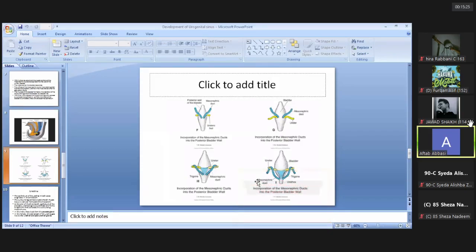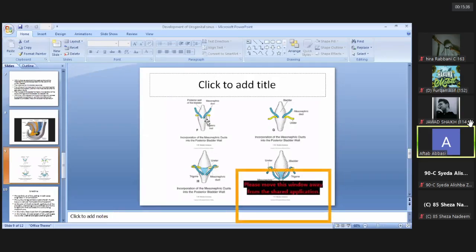The urinary bladder itself is derived from the upper dilated part, the vesical part, of the urogenital sinus. Another structure that opens into the posterior aspect of the urinary bladder at this level is the mesonephric ducts and the ureteric bud. The ureteric bud forms the ureters on each side of the trigone. These are the two openings of the ureters, and inferiorly here is an opening of the urethra. That's why this structure is known as the trigone, because there are three openings: two openings at the upper end, and inferiorly there is one opening.